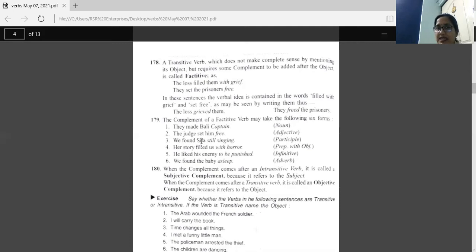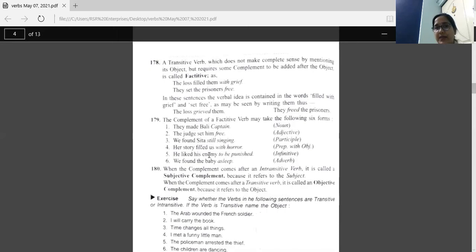We found Sita still singing. We are using a participle, the present participle, to complete the meaning of the sentence. Her story filled us. It's incomplete without the words with horror. And with this preposition, with, we are using horror as an object in this sentence.